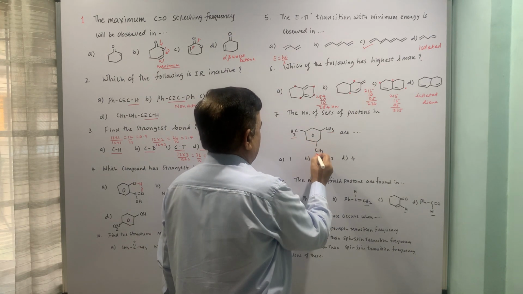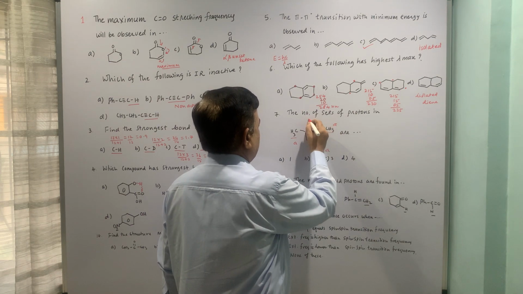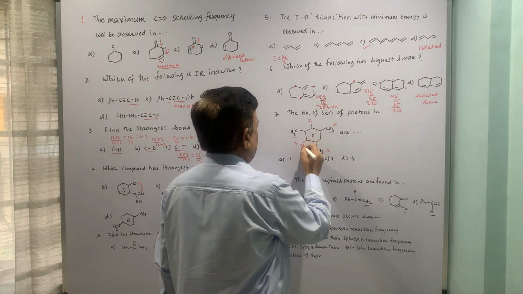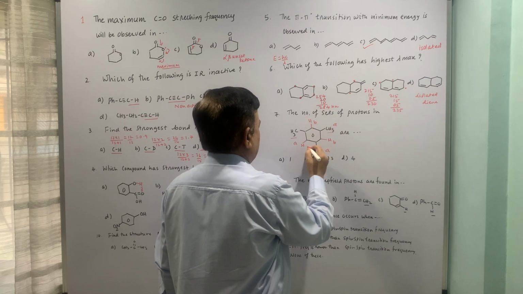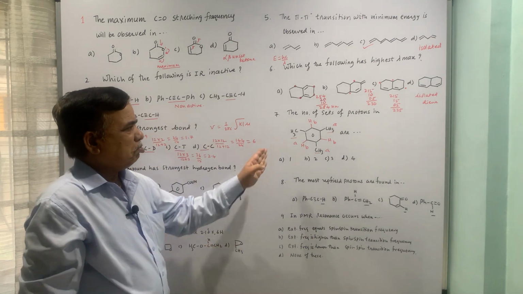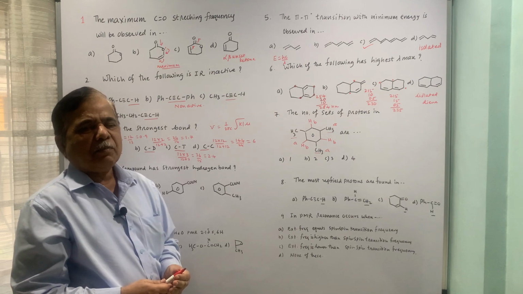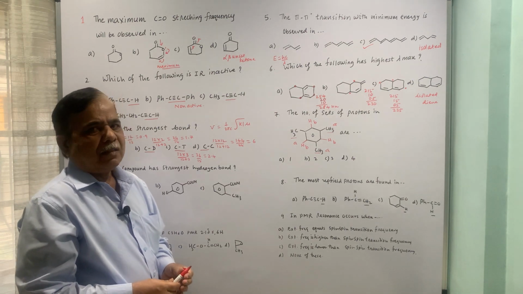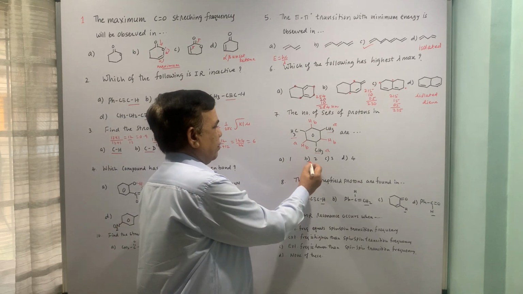So, these methyls represent one set, that goes without any problem, and these hydrogens, although they are not written, are chemically equivalent at least. So, there are 2 sets of protons, one is methyl protons, the other one is nuclear hydrogens or aromatic protons. So, the correct option is second.